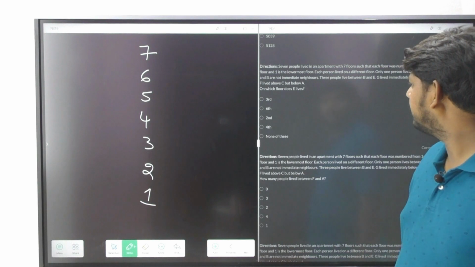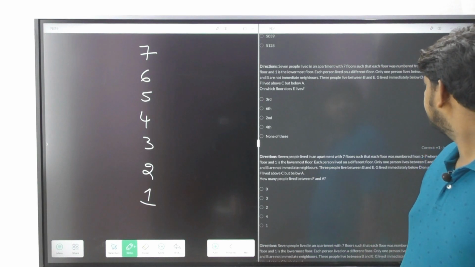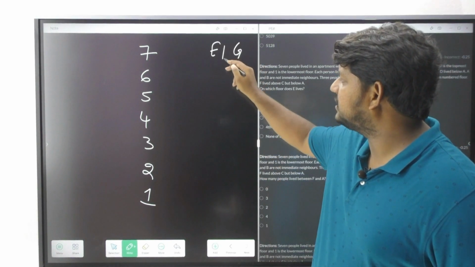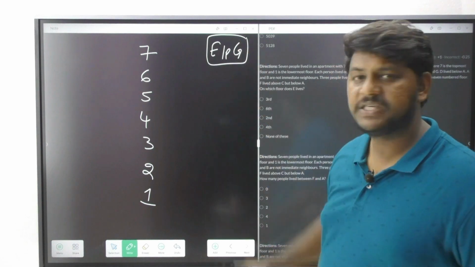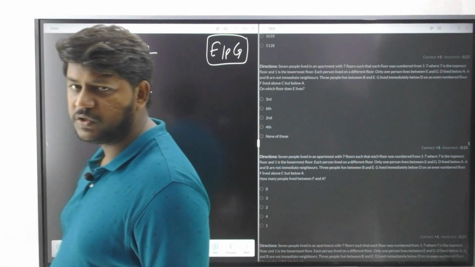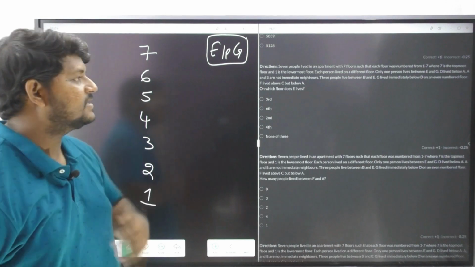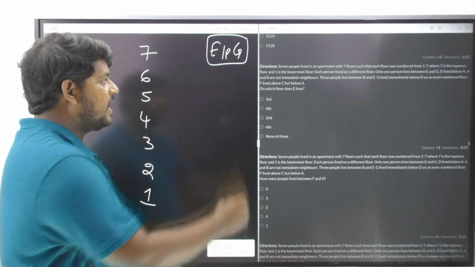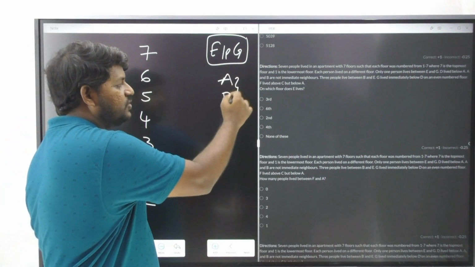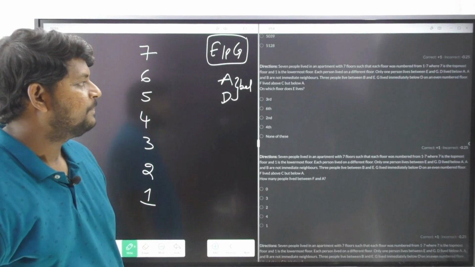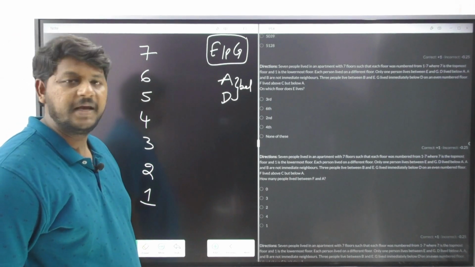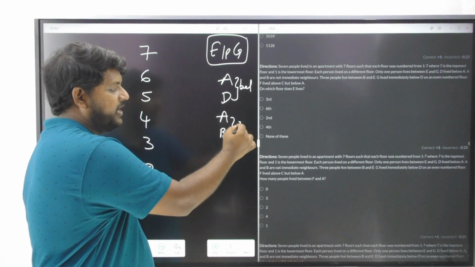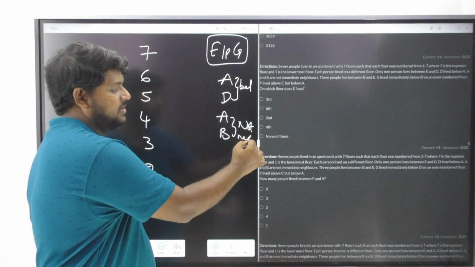Okay, each person lived on a different floor. Very good. Only one person lived between E and G. So let me write down this information: in between E and G, only one person is there. I'm going to write it down over here for my future reference. Now let us observe. D lived below A. So D is going to live below A, but it is never mentioned immediately, so it's just below. Next, A and B are not immediate neighbors. So A and B cannot sit together, they are not neighbors.